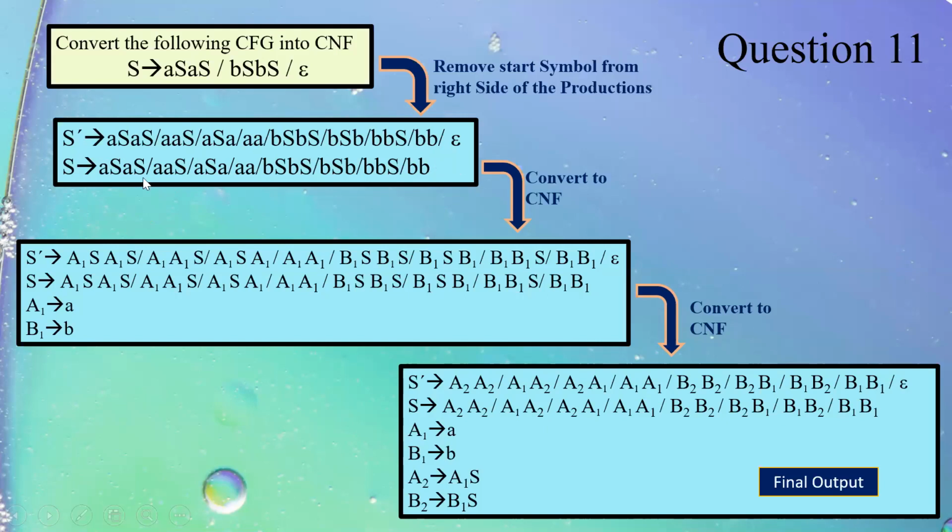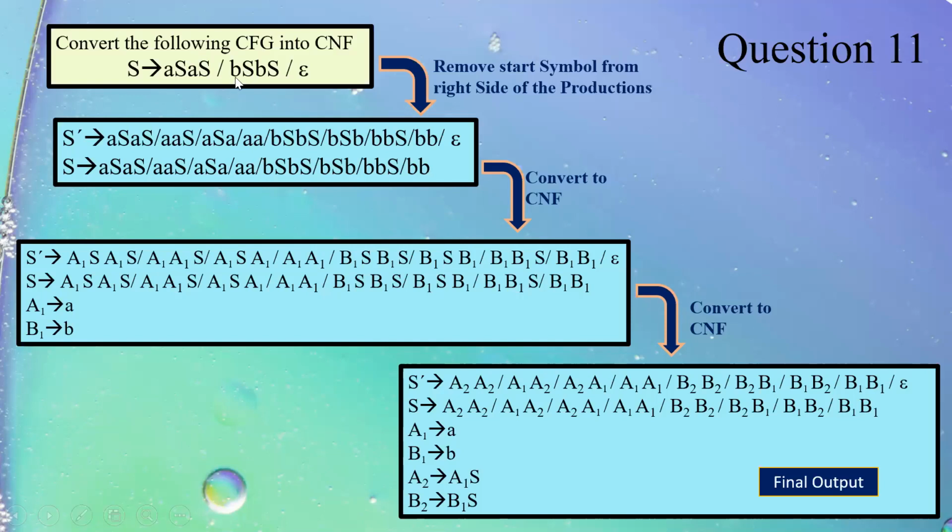What I will do is, I will consider this production A capital S AS. First I will remove epsilon from this A. That means I'll be left with AAS. Then I'll remove epsilon from this production, S tends to epsilon. So I have ASA. Then I'll remove epsilon from both capital S. So I'm left with small a, small a.